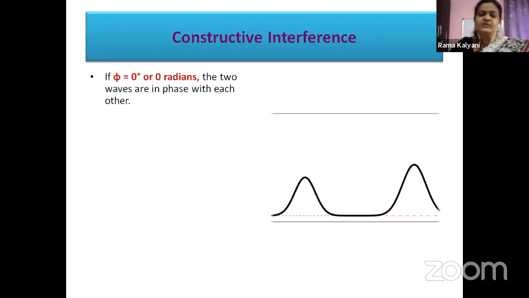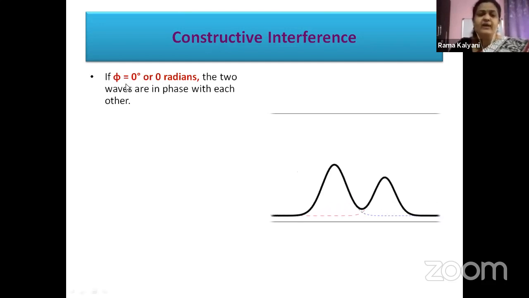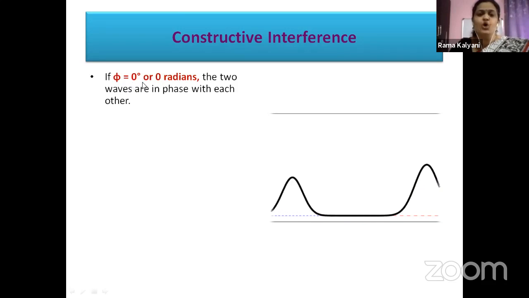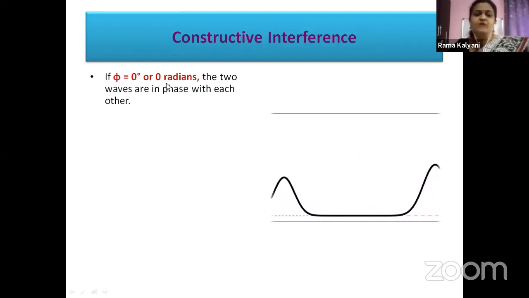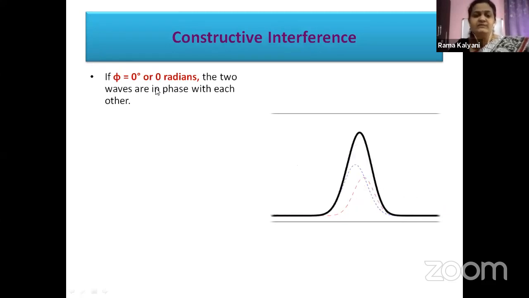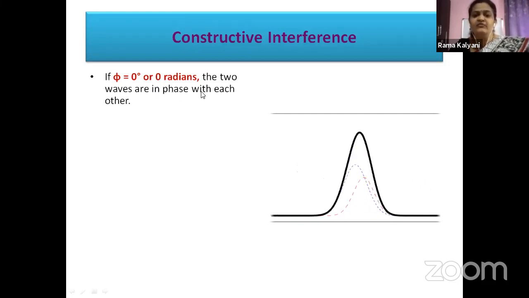When does constructive interference take place? Constructive interference takes place when phi, that is the phase difference, is 0 degrees or 0 radians. If the phase difference is 0 degrees or 0 radians between the two waves, then we say constructive interference takes place. We are saying the waves are in phase with each other.